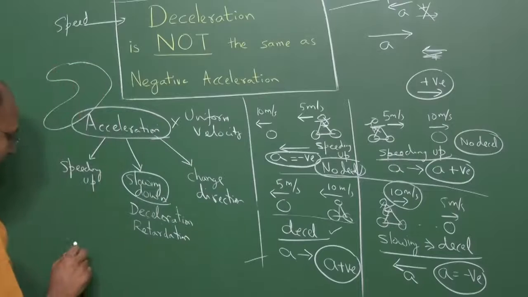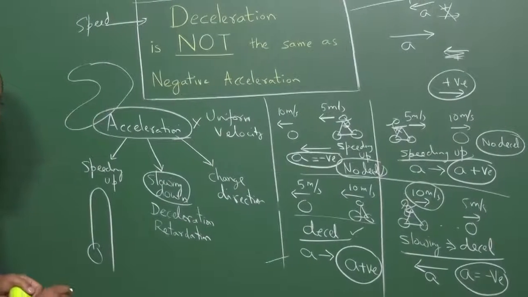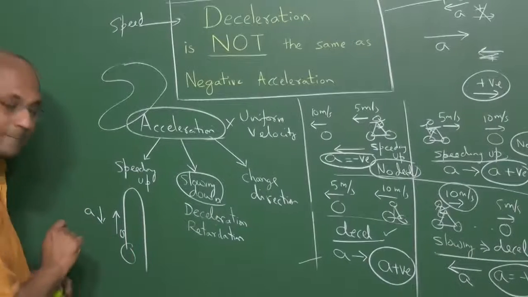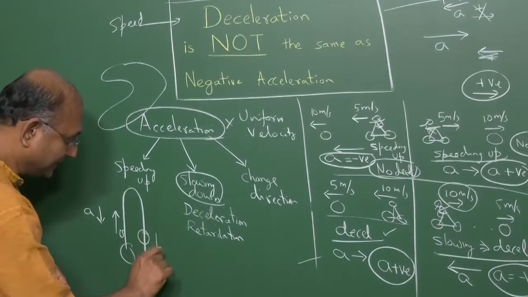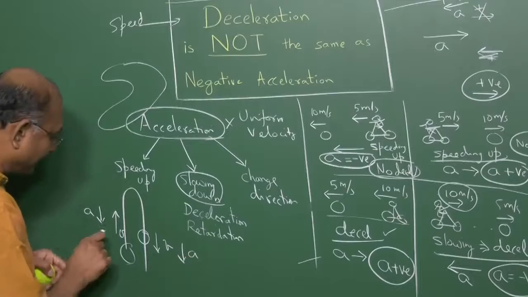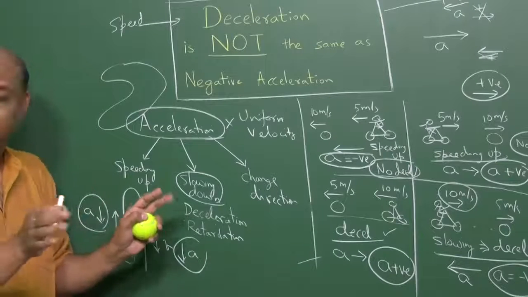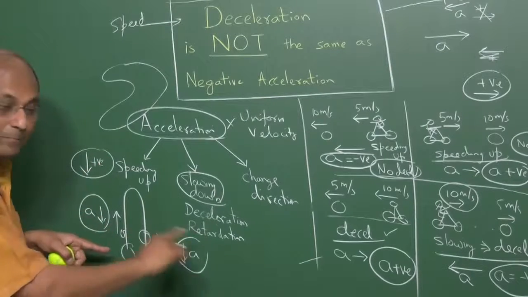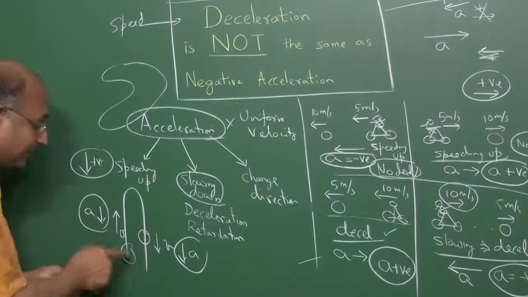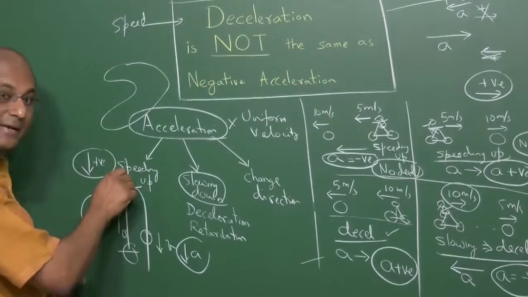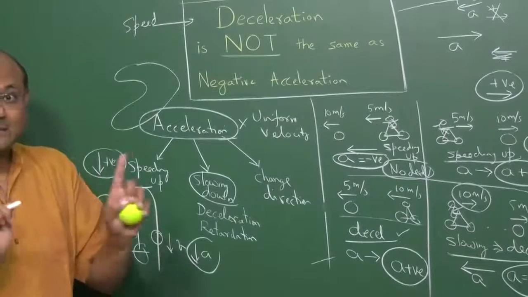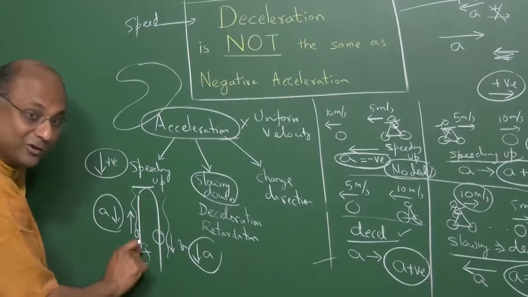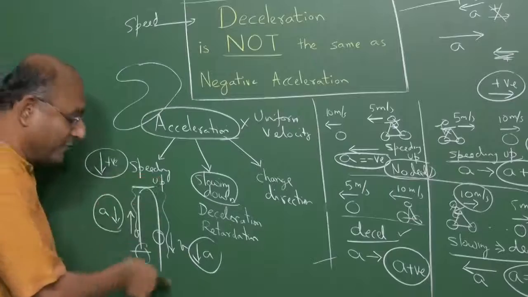So if I draw it, let us say I draw it here, the ball went like that and came back down. When it was going up, velocity was this way, acceleration was this way. When it is coming down, velocity is this way, acceleration is this way. Can you see that the acceleration has not changed at all? You should use one direction. Let's say this was positive acceleration. But here velocity was opposite to acceleration. So from here till there it was decelerating. From here to there it was speeding up. It was accelerating throughout. So here it was decelerating, there it was speeding up.